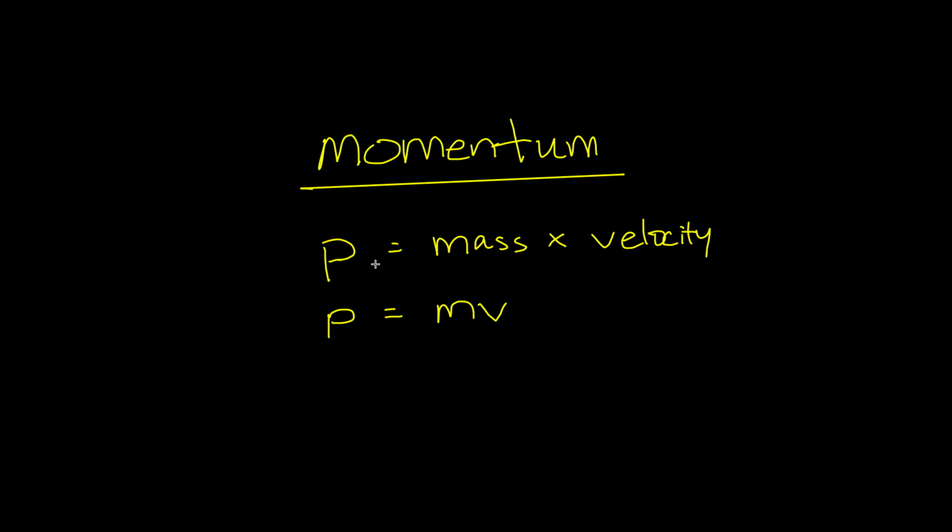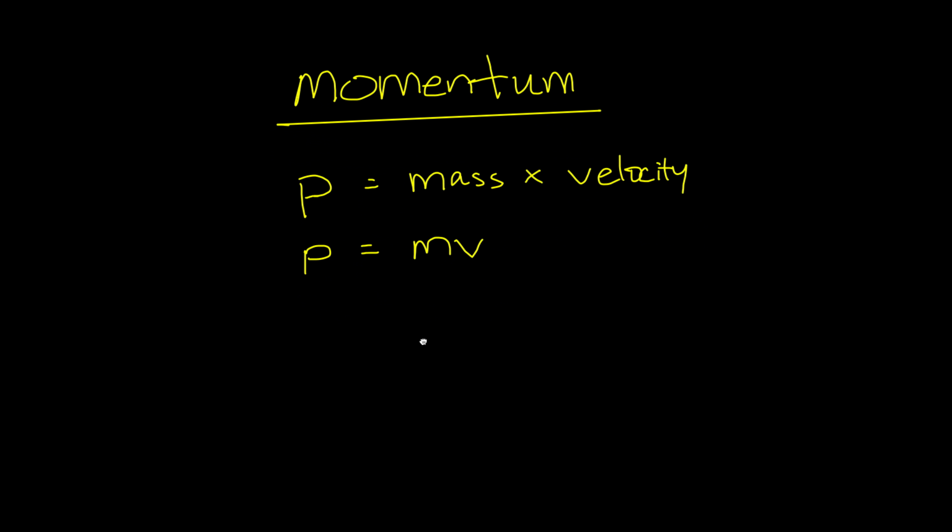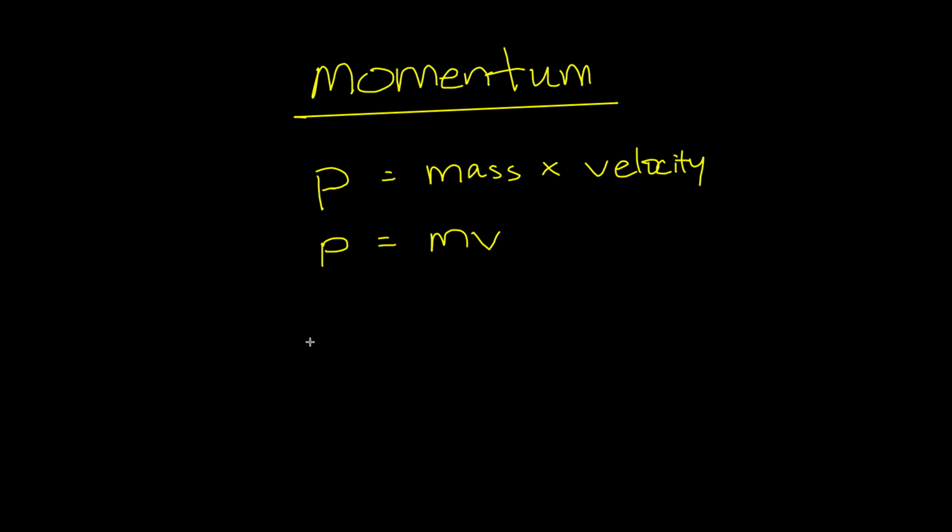Now in physics, we tend to look at momentum in terms of an object that is moving. When we say an object has a lot of momentum, we could think of it as an object either having a lot of mass and is not moving as fast, or an object that has a very big velocity, is moving at a very fast pace, but a very small mass.